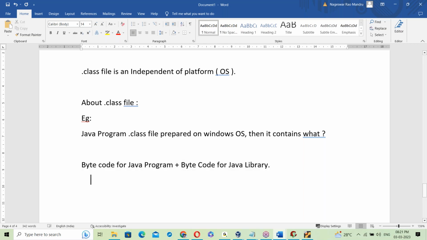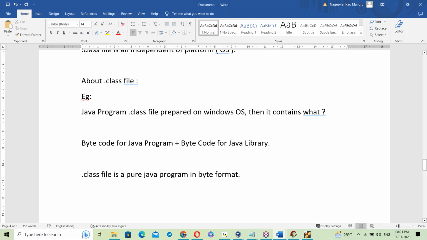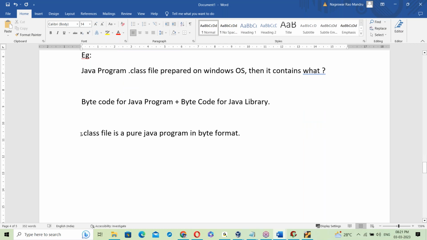So the dot class file is a pure Java program, a Java program in byte format. The dot class file is a pure Java program in bytecode format.